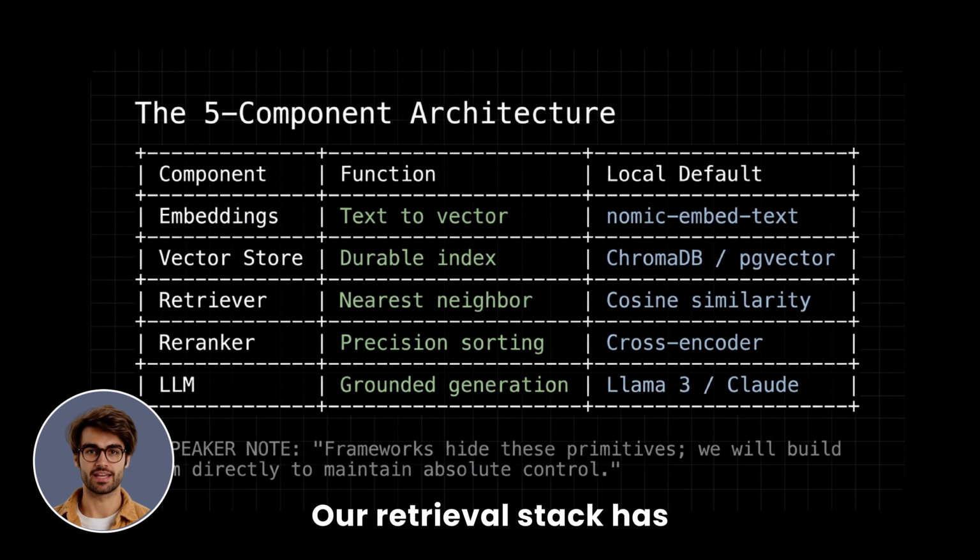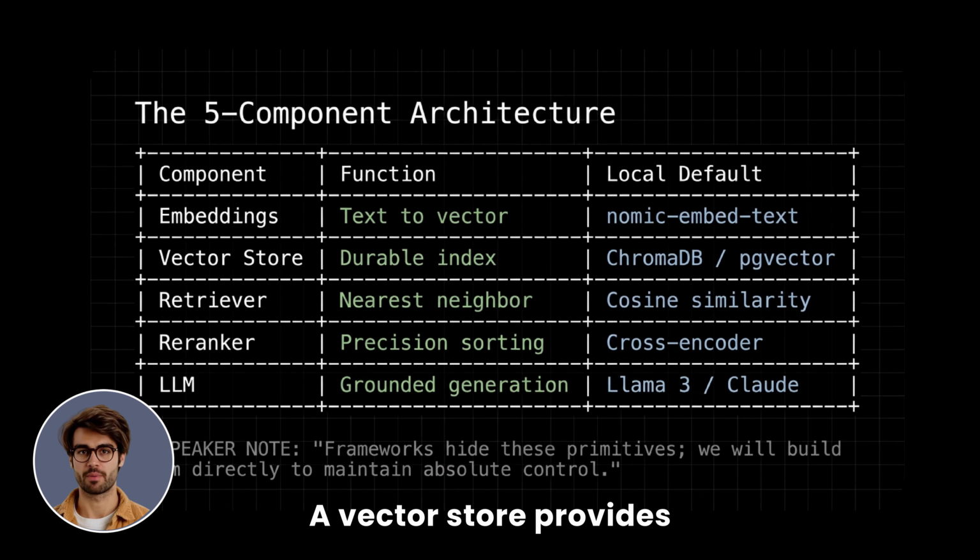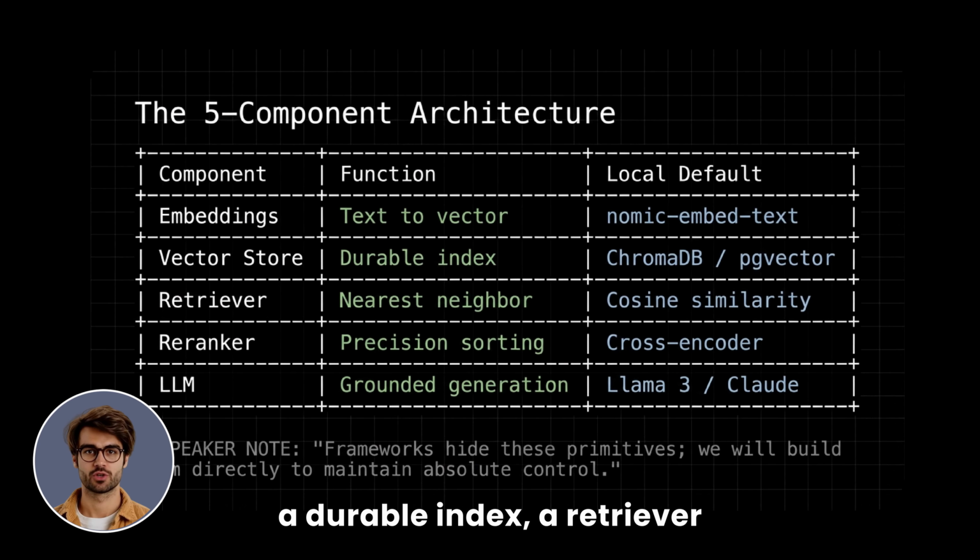Our retrieval stack has 5 core components. Embeddings convert text to vectors. A vector store provides a durable index. A retriever finds nearest neighbors. A reranker sorts by precision. And an LLM performs grounded generation. We wire each piece directly for full control.